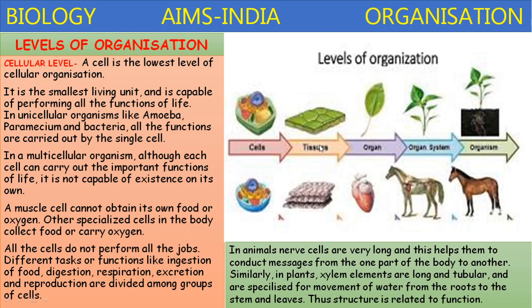Here the cells combine to form the tissues, both in plants and animals. The tissues combine to form the organs, and several organs combine to form an organ system. Each organ system will perform its own function, and then several organ systems combine to form the organism.